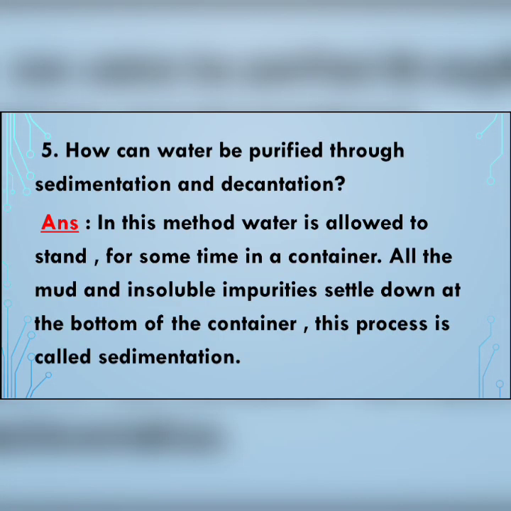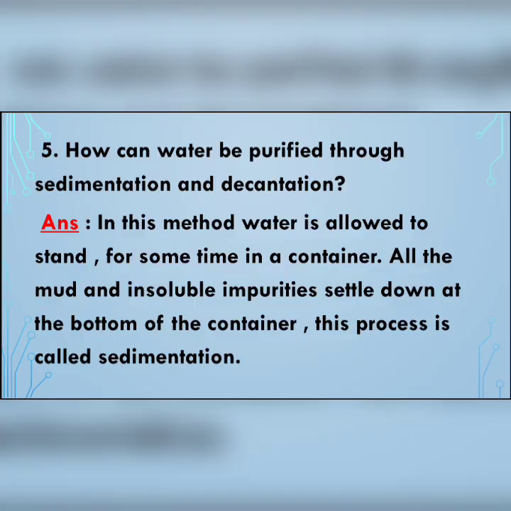Now, moving to the next question, which is question number D5, and the question is, how water can be purified through sedimentation and decantation? Answer will be, in this method, water is allowed to stand for some time in a container. All the mud and insoluble impurities settle down at the bottom of the container. This process is called sedimentation.